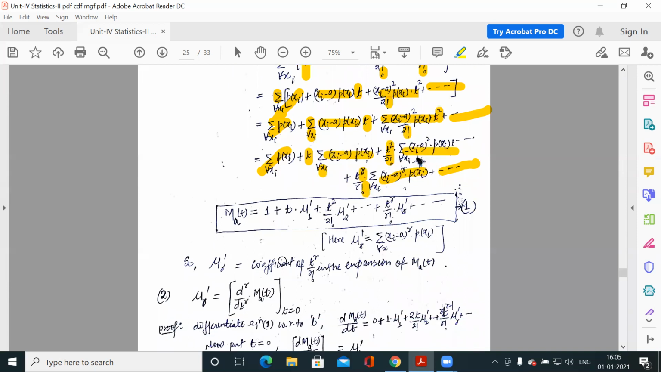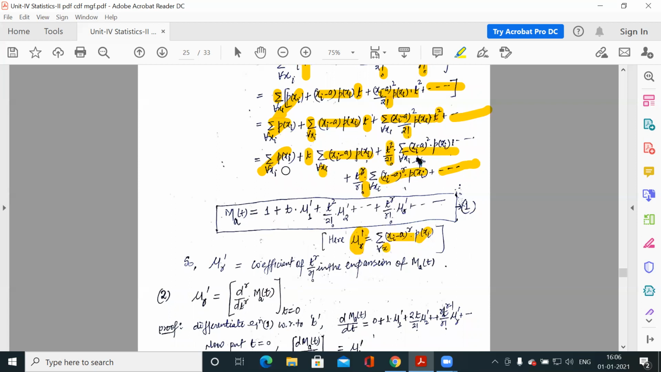If you remember the definition, what is mu r dash for the discrete case? Mu r dash is the rth moment about point A. Clear? Rth moment about point A. So what is the definition of mu r dash? For the discrete case, mu r dash is summation of (x minus a) to the power r p(xi) for every x. And if it is continuous, mu r dash is the integration of (x minus a) to the power r f(x). Clear?